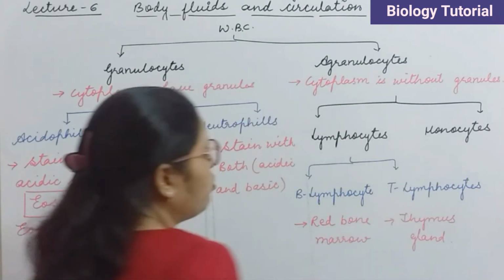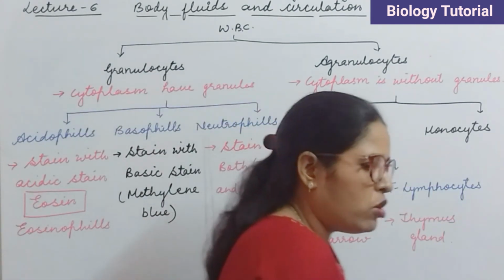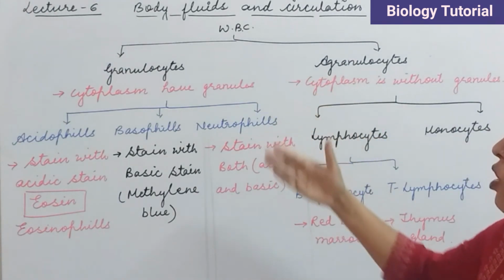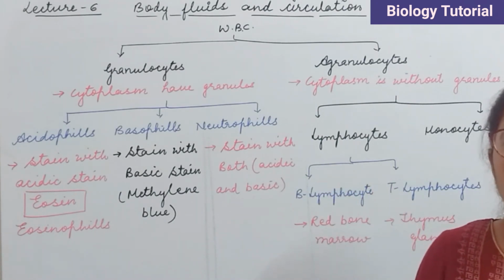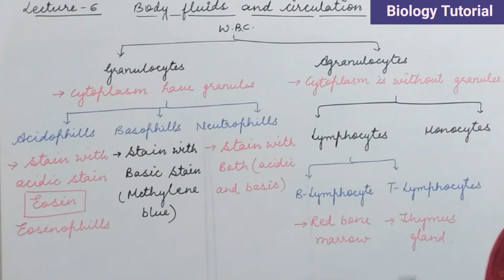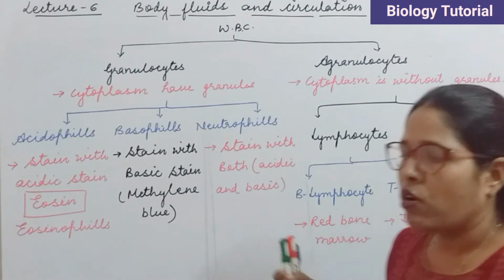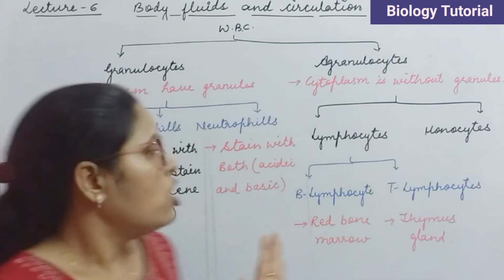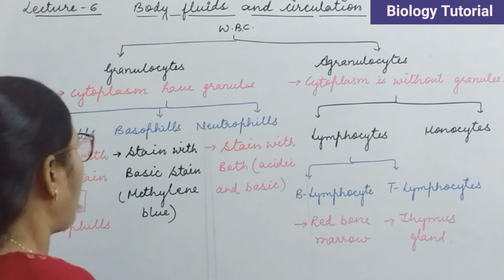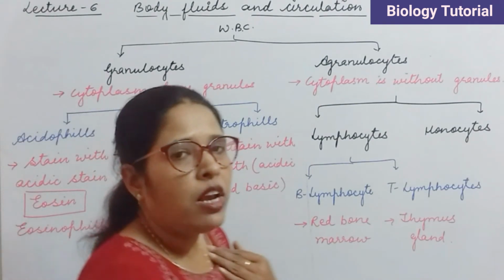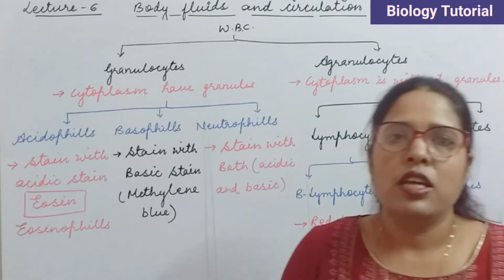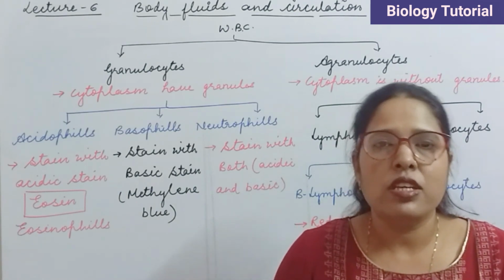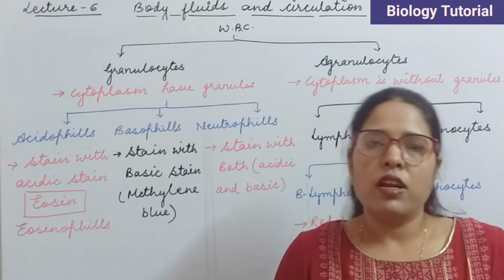Clear? And monocytes are the cells which are also responsible to provide immunity, and they behave as macrophages. Clear? So this is all about the classification of WBC on the basis of their cytoplasmic content. So on the basis of cytoplasmic content, the WBCs are mainly classified into 5 categories: acidophil, basophil, neutrophil, lymphocytes and monocytes. In our next section, we will discuss about these 5 types of WBCs in detail in a tabular form. Clear? Thank you very much.